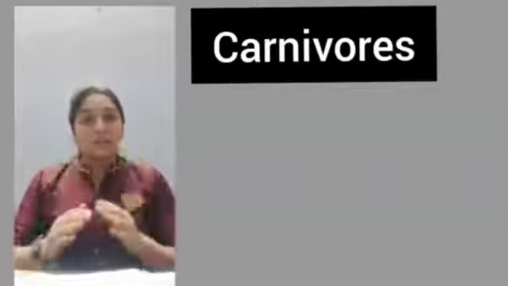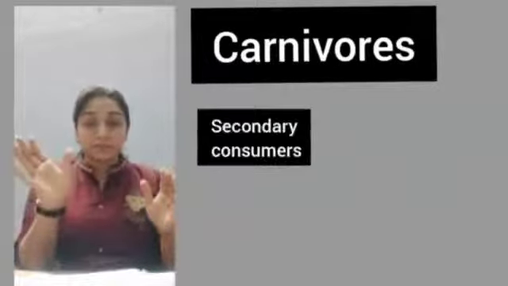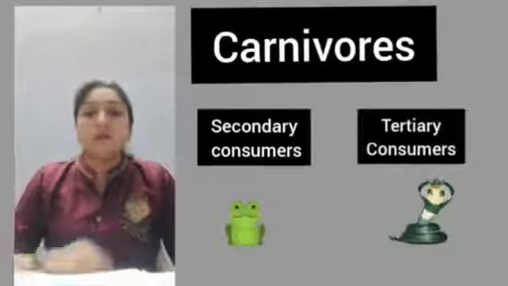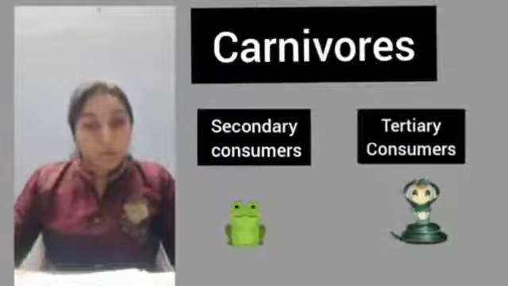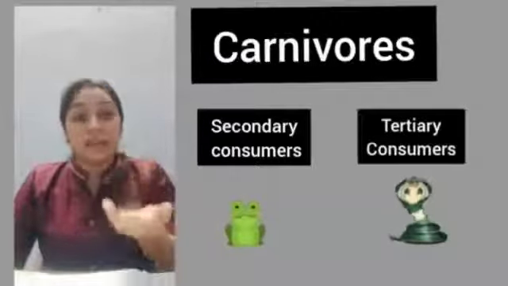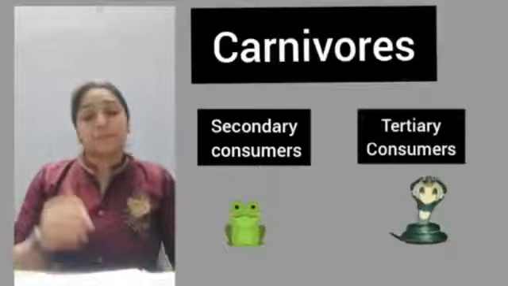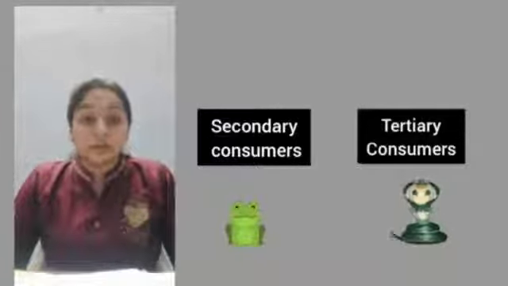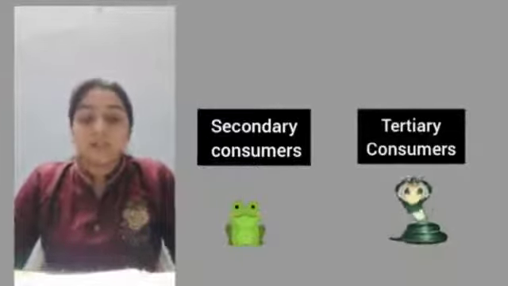Carnivores are of two types: secondary consumers and tertiary consumers. Secondary consumers are the ones which feed on the primary consumer. They are also called the primary carnivores. Next is tertiary consumers. Tertiary consumers are also called the secondary carnivores.